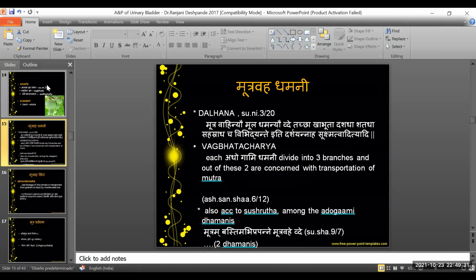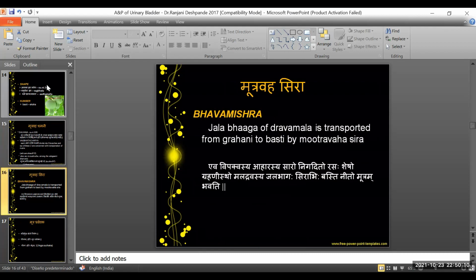So Dhamanis, the crude translation is made to that of the arteries, but many times it is not limited to only the artery. The word is used based on the anatomy and the function. So in the text of Ayurveda, we have to correlate it to either an artery, a neurovascular bundle, or a vein, based on the context and the description with respect to which the word is being used in the text of Ayurveda.